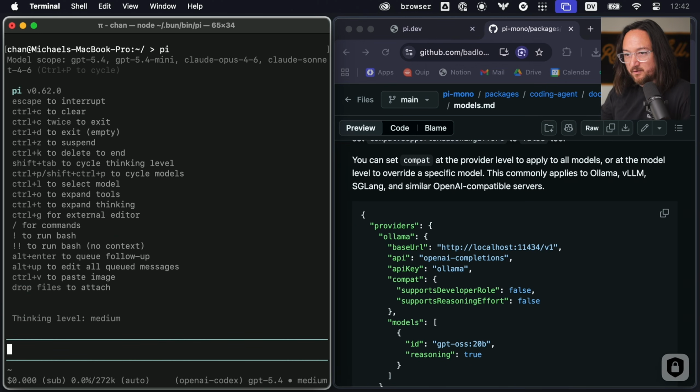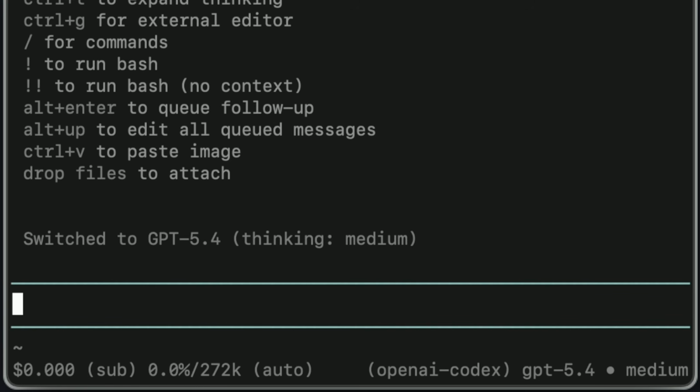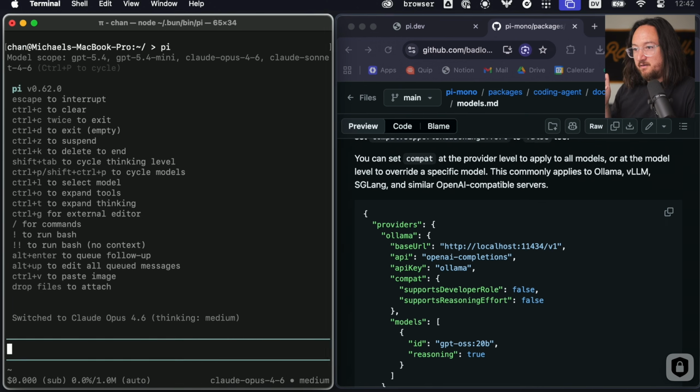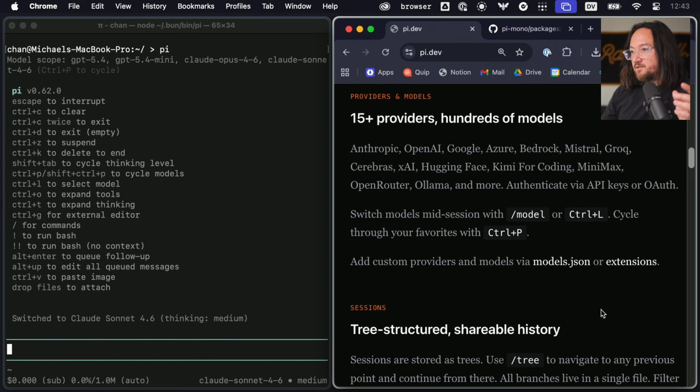I assume we can change the default. Okay, let's hit Control P again. Okay, cool. We're getting our 5.3 and 5.4 models, and then our Opus 4.6 models, and it's cycling there. Great. Perfect. Okay, pretty painless so far. What are some other things?